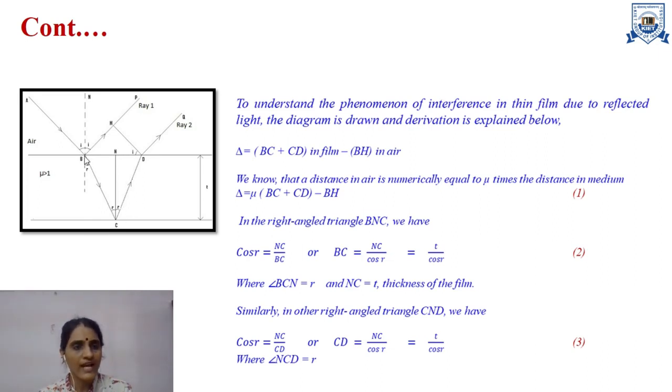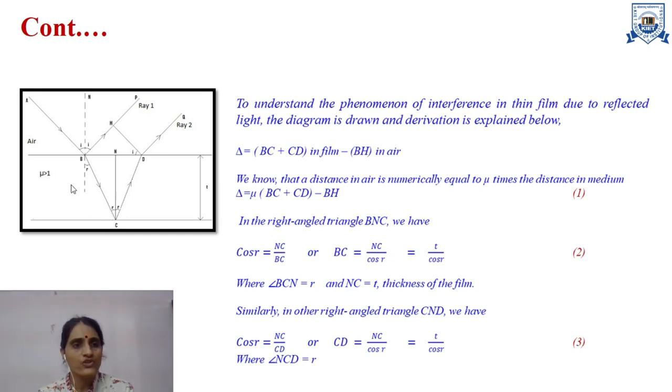If we see the diagram, this is the angle of incidence i and the dotted line is the normal. This angle is completely 90 degrees, and this is r, so the remaining angle is 90 minus r. So point N will be 90 degrees and angle at point C will be r.